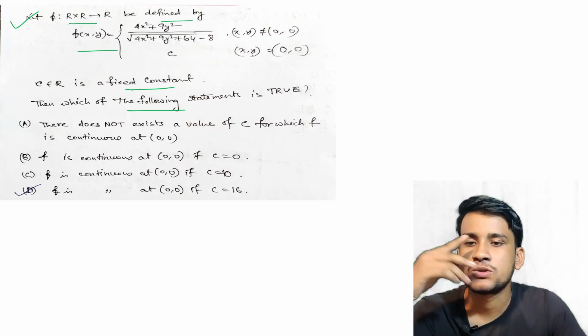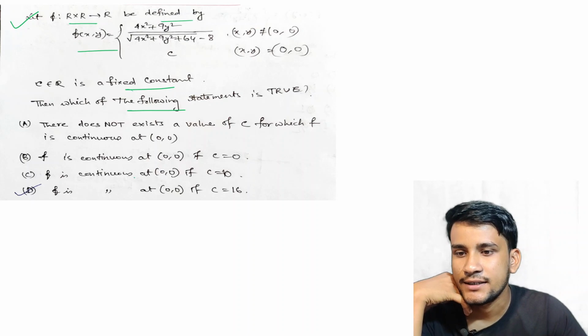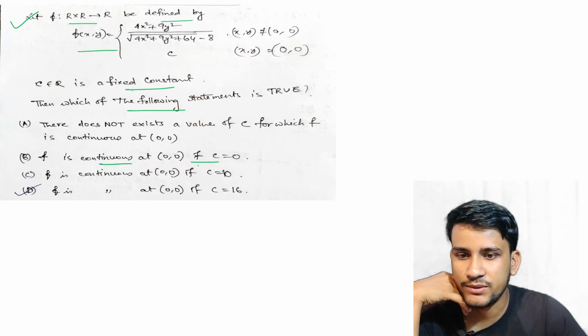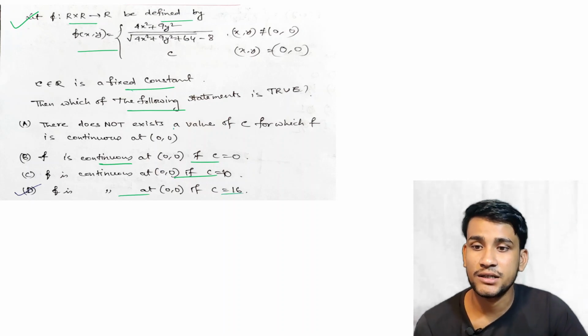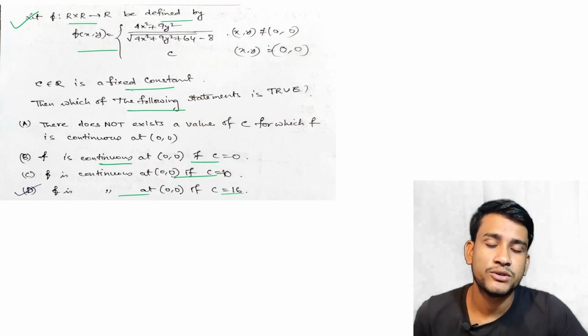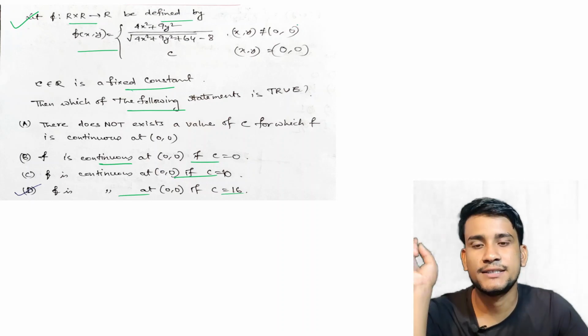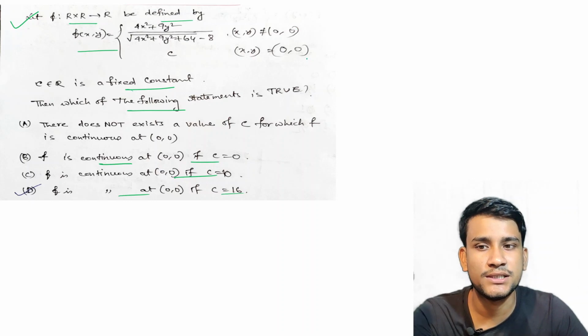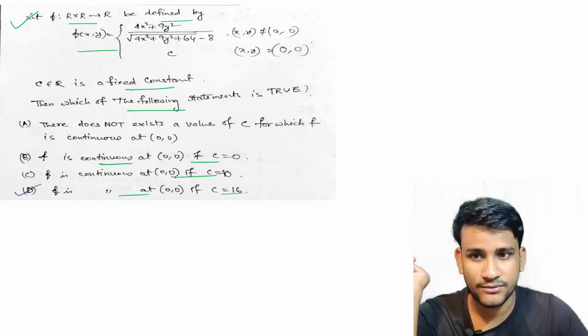Okay, so first find, it says that f is continuous at (0,0) if c equals 0, continuous at (0,0) if c equals 10, continuous at (0,0) if c equals 16. Or there does not exist a value of c for which it is continuous. Okay, so we can check whether the function is continuous or not first.